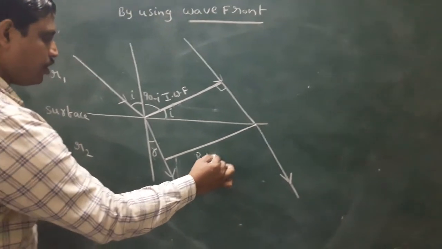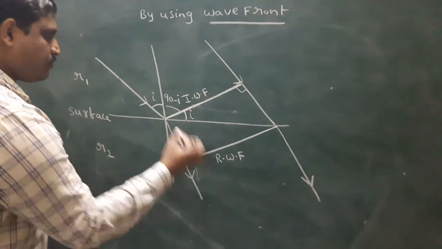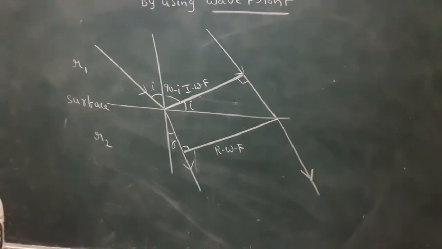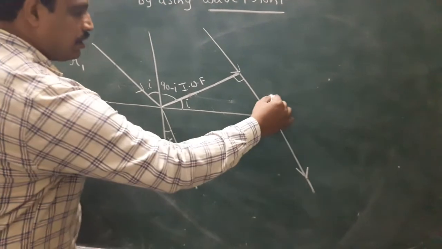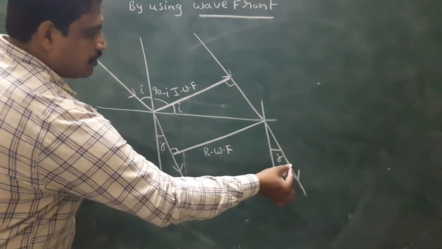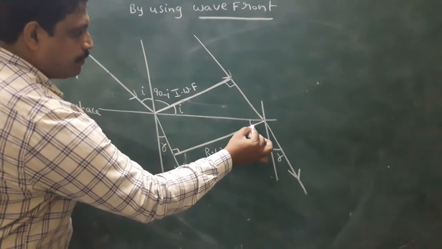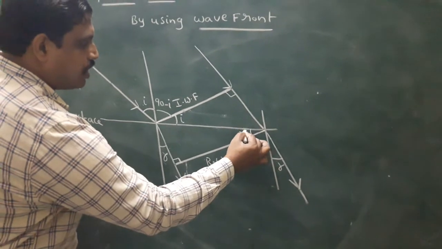A wavefront is always perpendicular to the ray. This is R. The refracted ray and wavefront are perpendicular, so automatically this angle is also R.